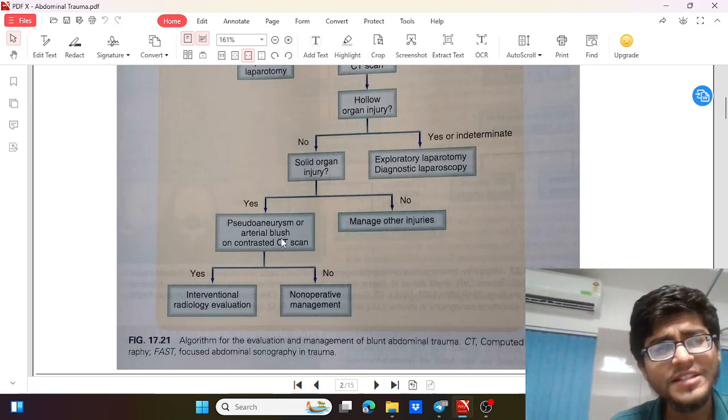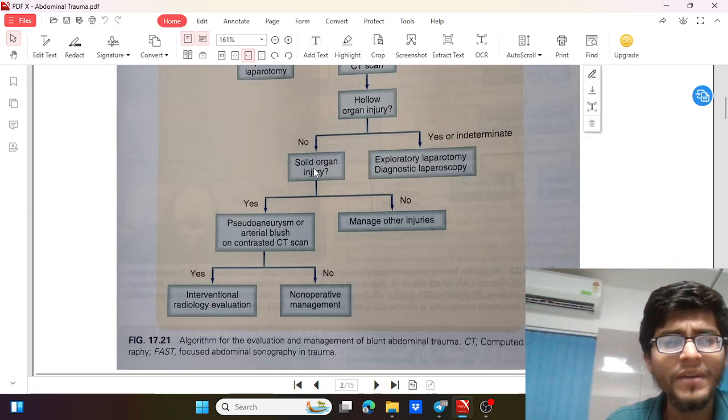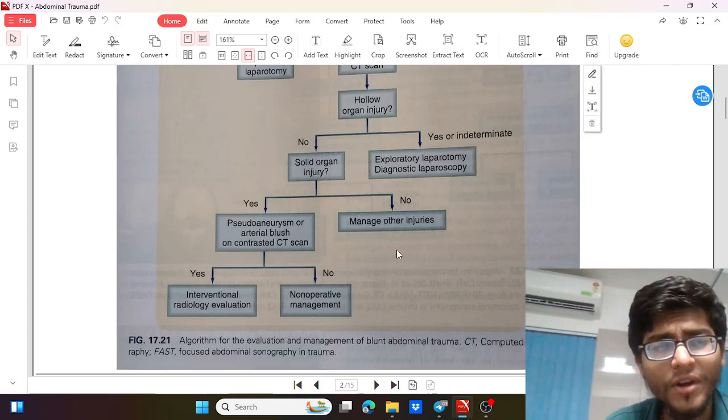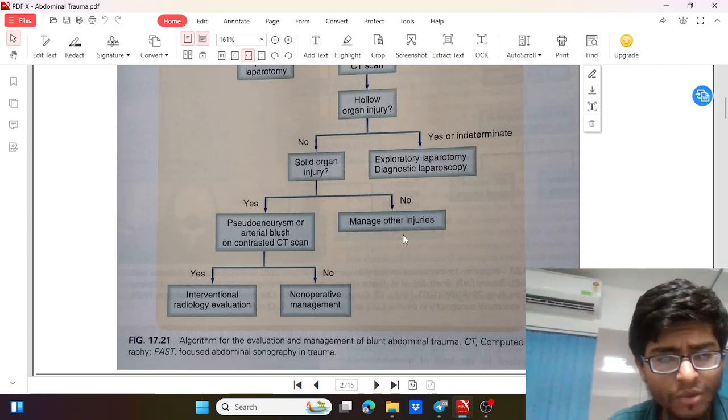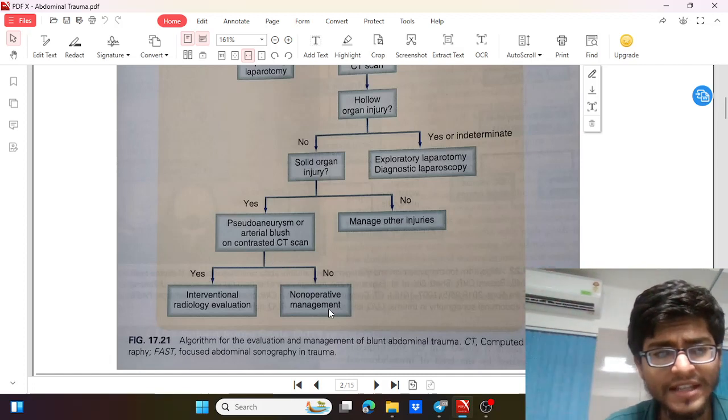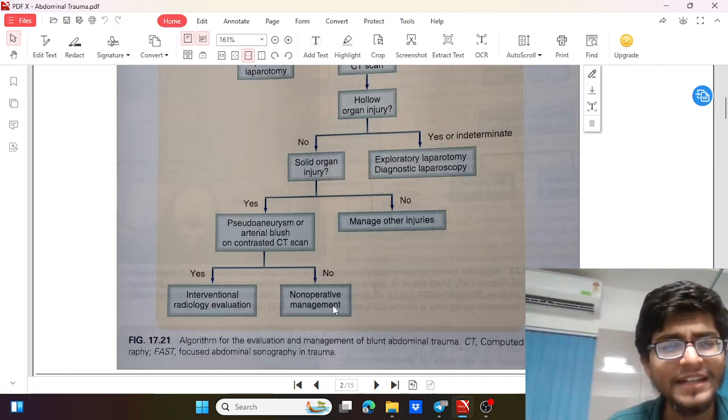And if there is more severe injury, even though vitals are stable, then we may have to go for surgical management. Like in case of spleen, we may have to go for a splenectomy or a splenorrhaphy. And if there are very minimal injuries, like grade 1 injuries, then we can go for non-operative management.